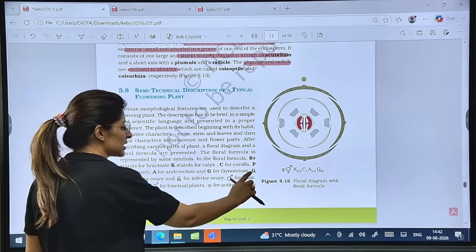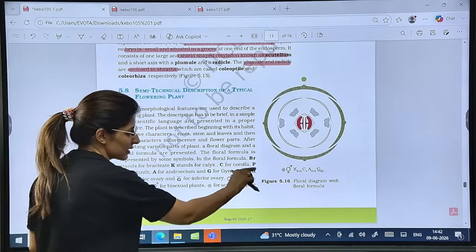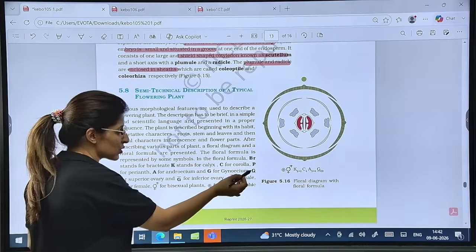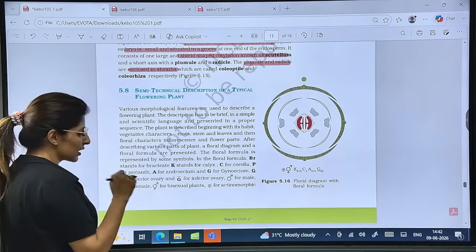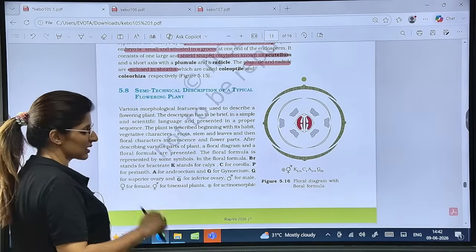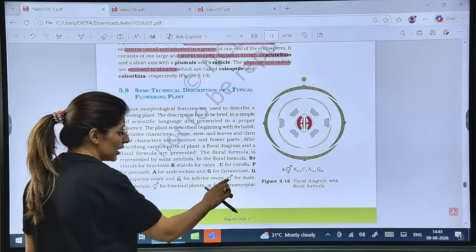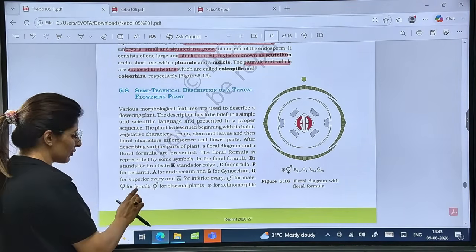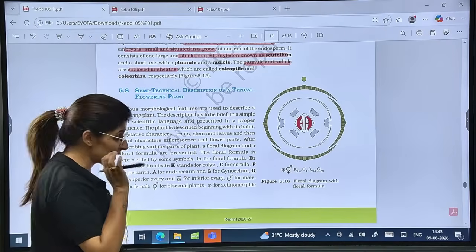Now, if G has a dash above it, if there is a bar below, G is above the bar, it is superior. If G is below the bar, it is inferior. Now this is the sign for male, this is the sign for female. If we combine the two, it becomes a bisexual flower.